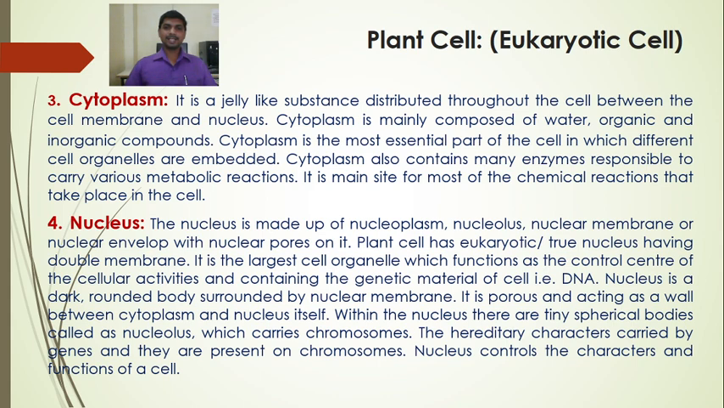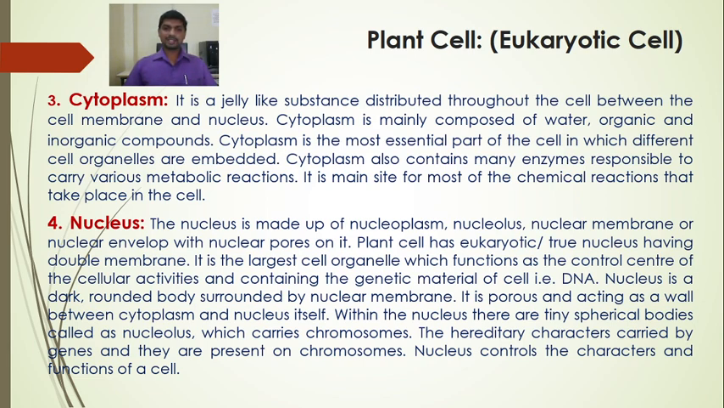Plant cell has eukaryotic or true nucleus. Eu means true, karyon means nucleus. It possesses true nucleus having double membrane, that is the nuclear membrane. It is the largest cell organelle which functions as the control center of the cellular activities and contains the genetic material of the cell, that is the DNA. So DNA is found in the nucleus that forms the chromosomes.